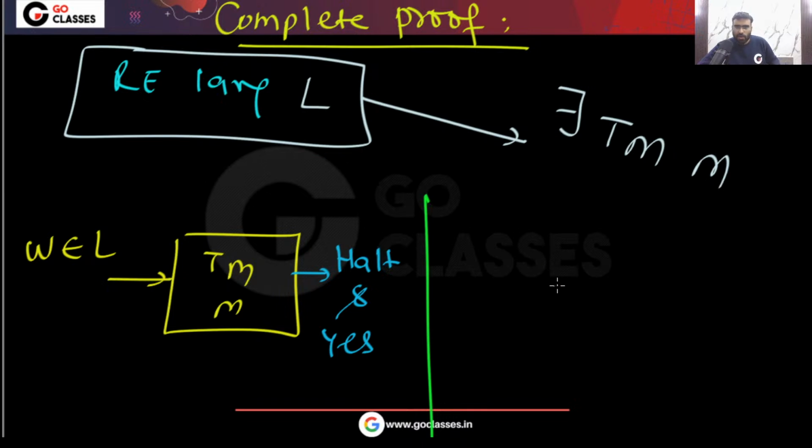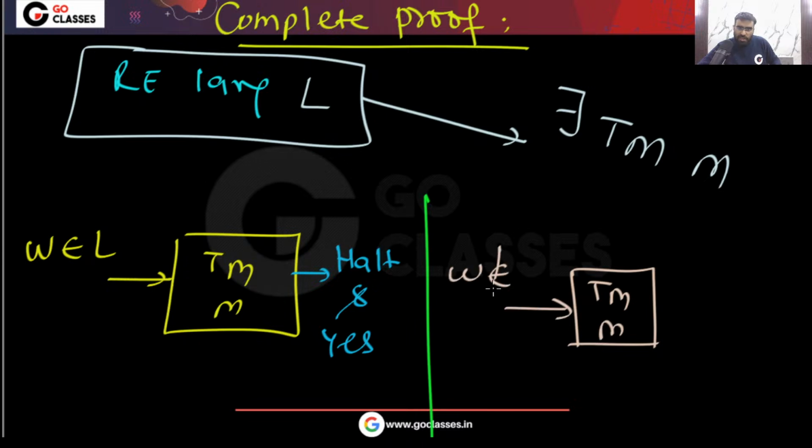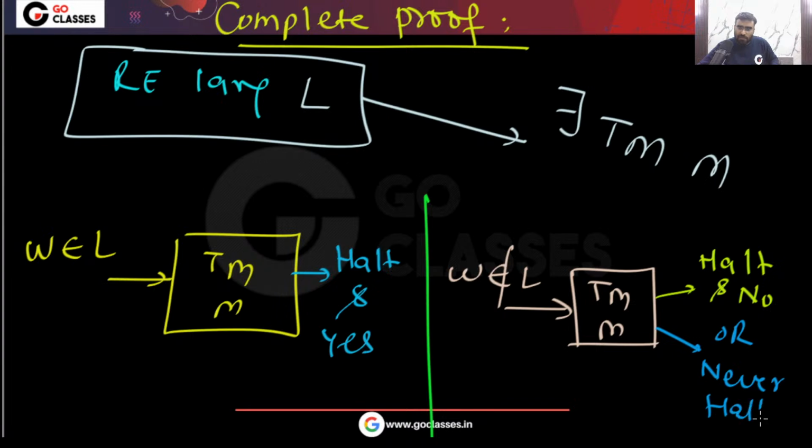Now, this same Turing machine, if you give input which is not in L, what can it do? Either it will halt and say no, or it will never halt. We can also say it loops. That is called loop. So this is the behavior of the Turing machine.